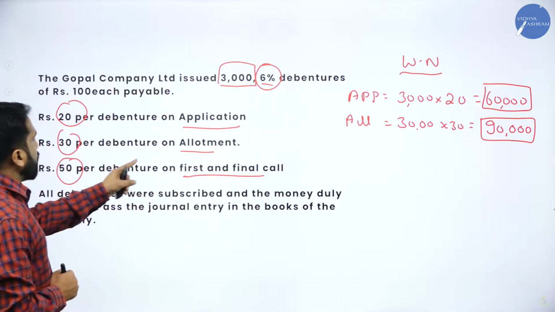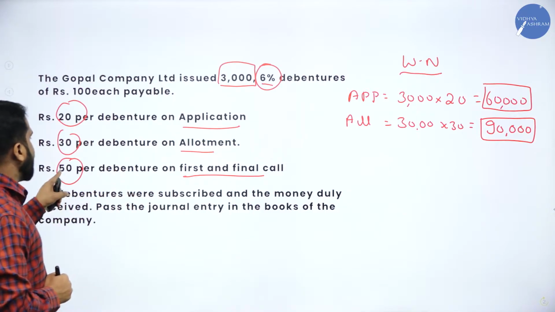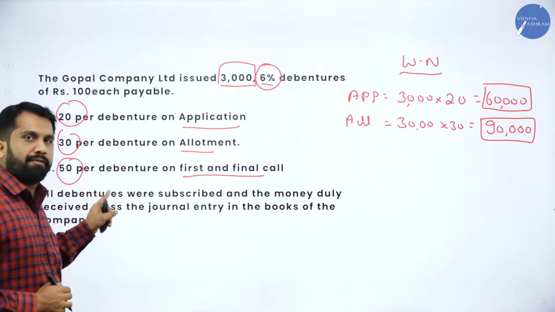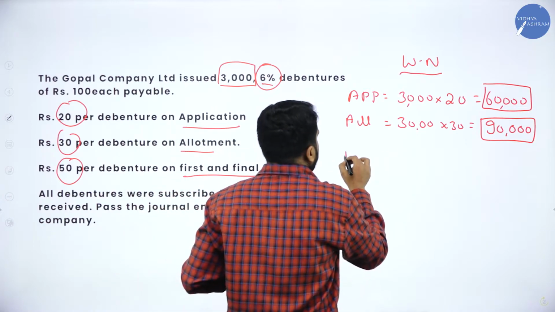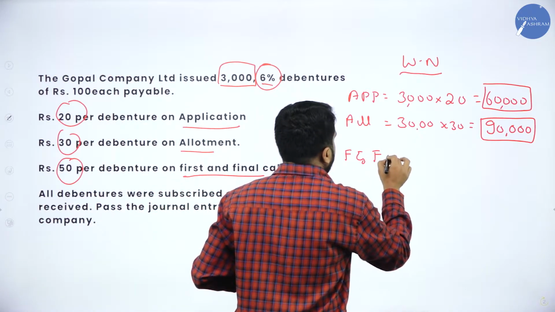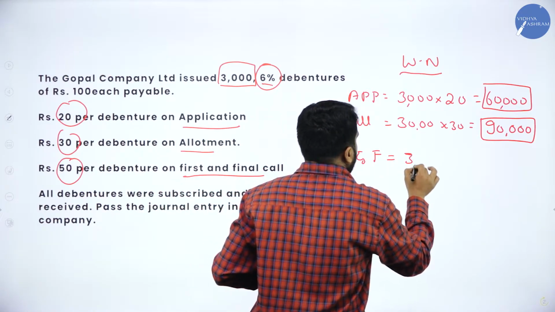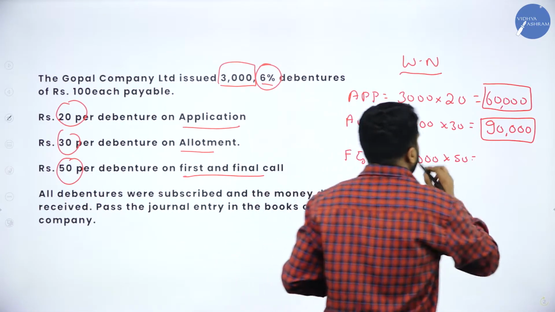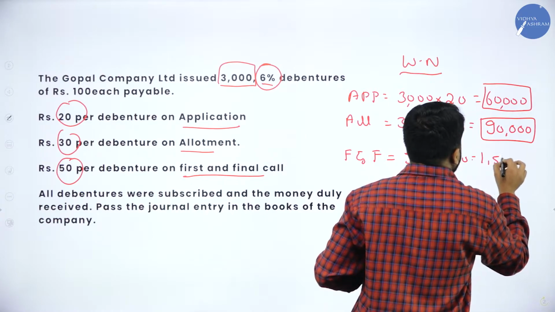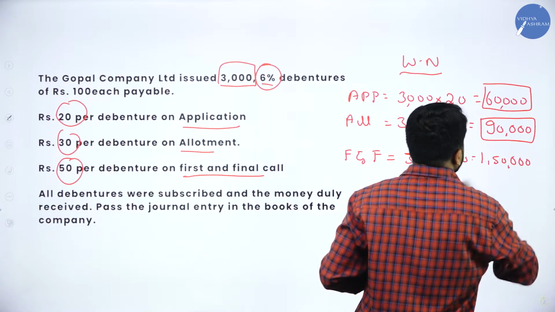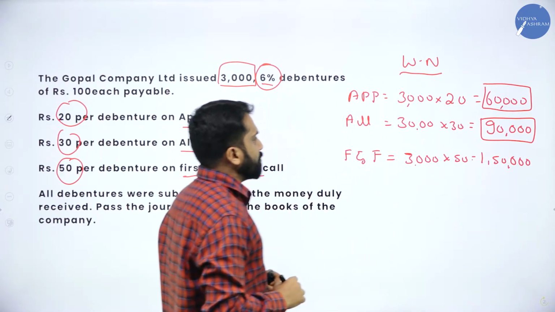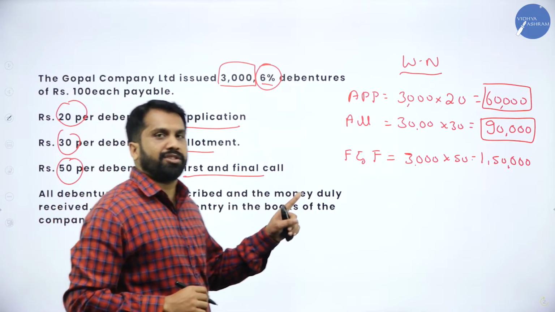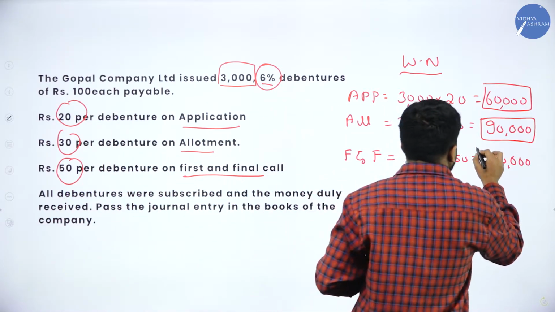Next, allotment is done. First and final call. How much do you have? 50. Number of shares as usual 3,000 multiplied with 50, it will be 1,50,000. So this will be first and final call.